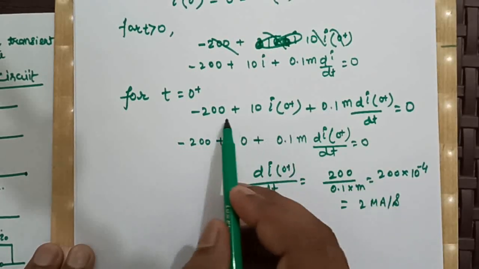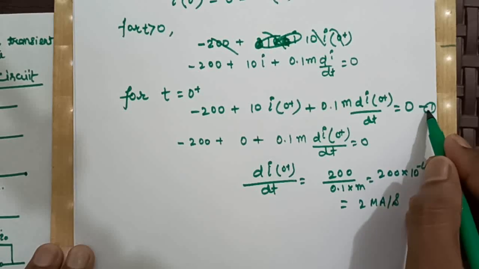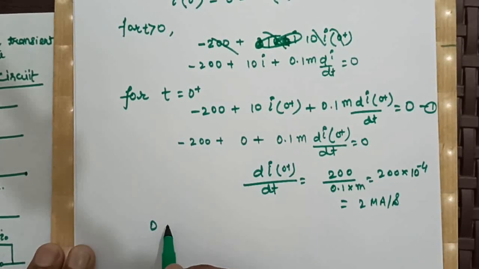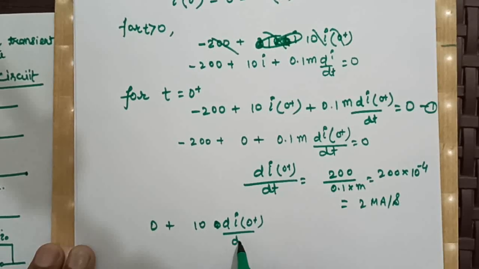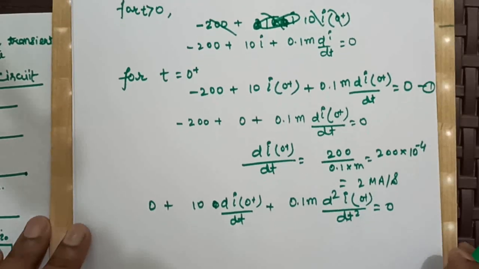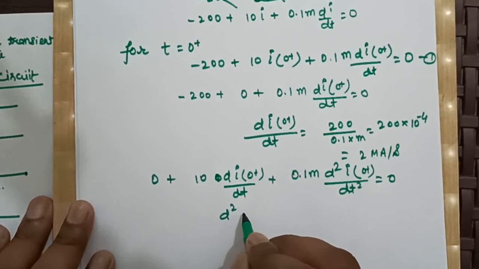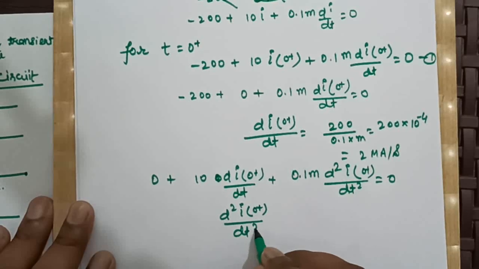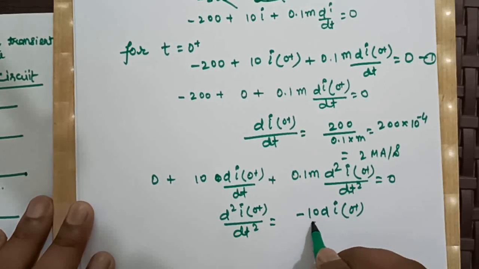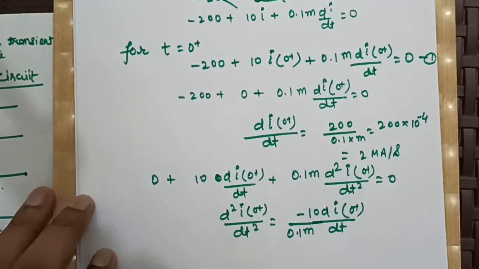Now if we differentiate this, if I say this is equation 1, after differentiating equation 1, this term will become 0, so 0 plus 10 di0 plus divided by dt plus 0.1 milli d square I0 plus divided by dt square is equal to 0, and from here our d square I0 plus divided by dt square will become minus of 10 di0 plus divided by dt divided by 0.1 m, isn't it?